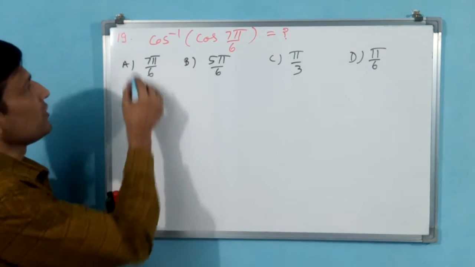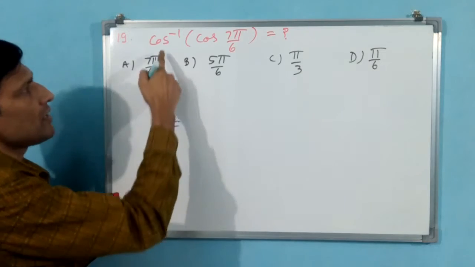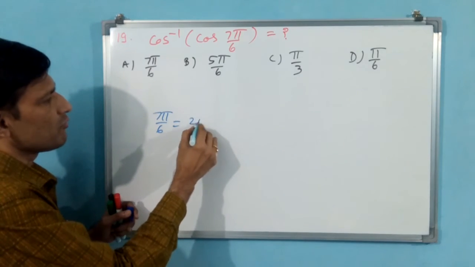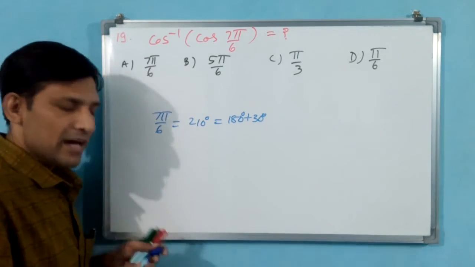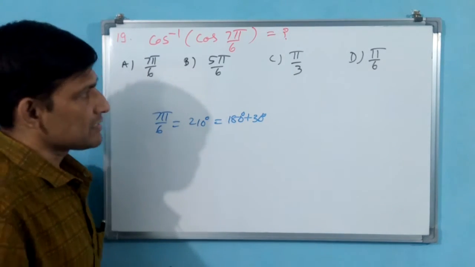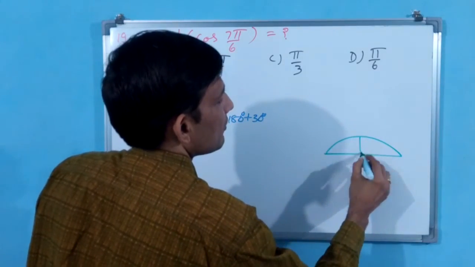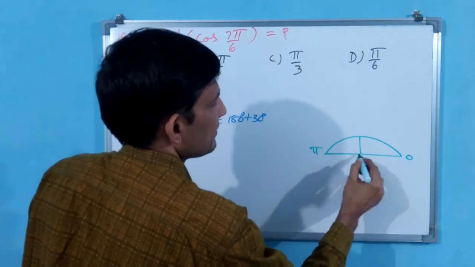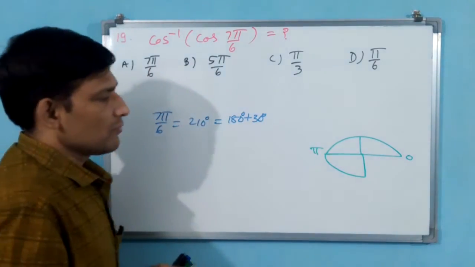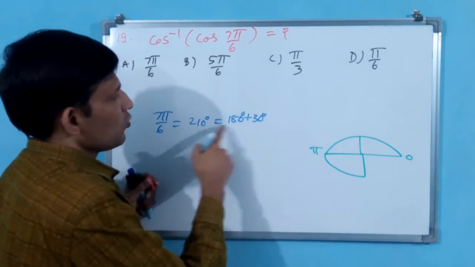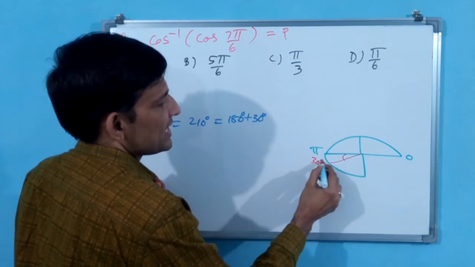Now you see here how I am doing. Cos inverse cos 7 pi by 6 is equal to 7 pi by 6, because the cos inverse and cos are going to get cancelled. That is equal to 210 degree, which is 180 degree plus 30 degree. A 30 degree additional value is there as per this circle diagram. This is 0, this is pi. Now you see, 210 means 180 plus 30, 30 degree additional is there.